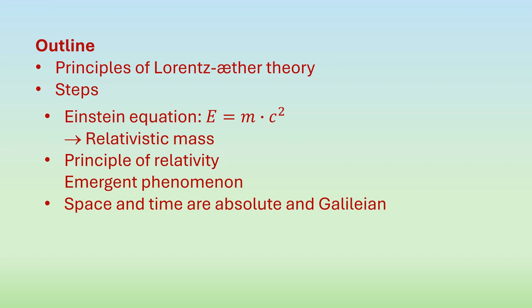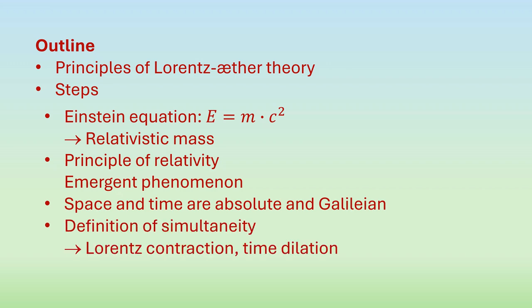Third, in the Lorentz-ether theory, space and time are absolute and Galilean. That means there is an absolute standard of rest, there is an absolute time that can be measured with clocks at rest, at least in principle, and velocities are additive in absolute space and time the same way they are in Newtonian mechanics, even at relativistic speeds. In absolute space and time, there is an absolute concept of simultaneity, but we can never observe that. We can only observe an apparent simultaneity the way it was defined by Einstein.